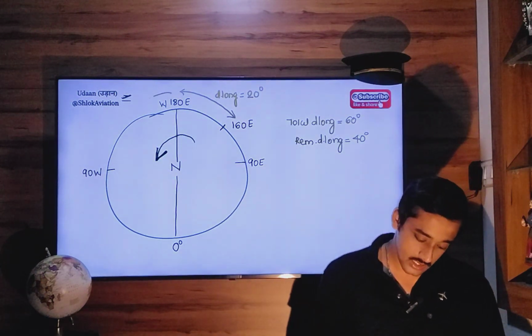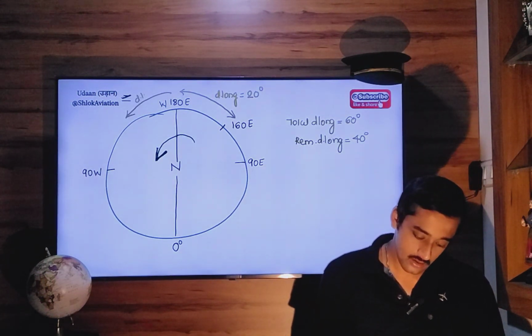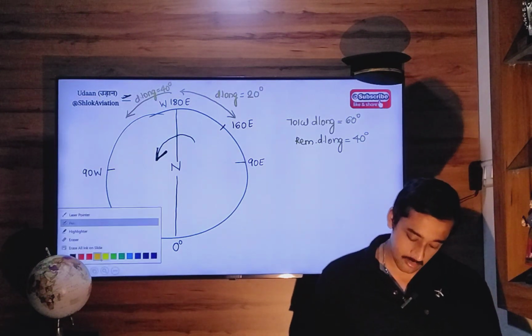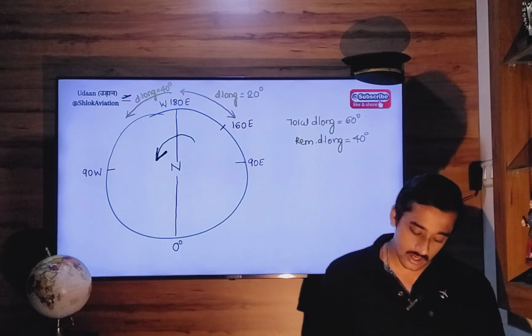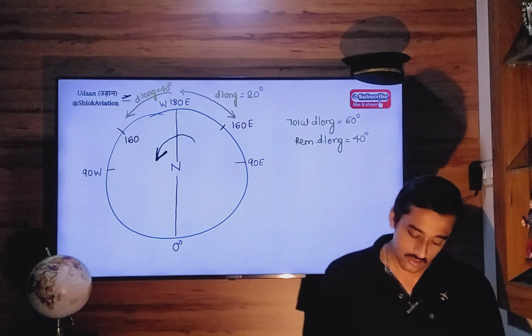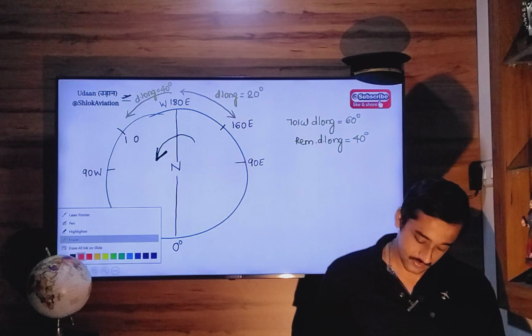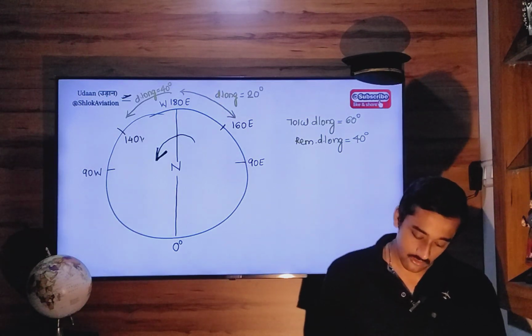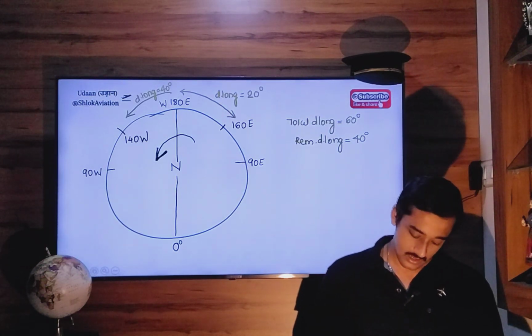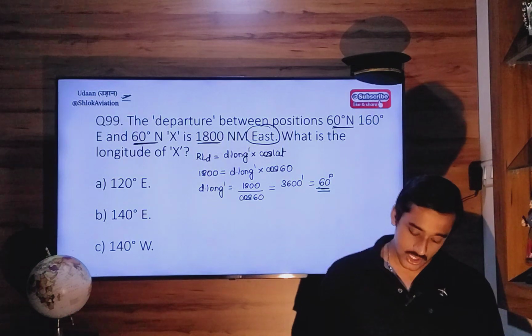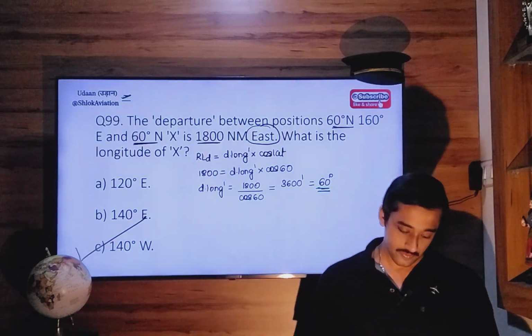So like this. So the final location will be 180 minus 40, 140 west. 140 west. Okay. So option Charlie is the correct option.